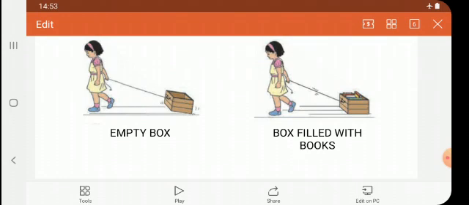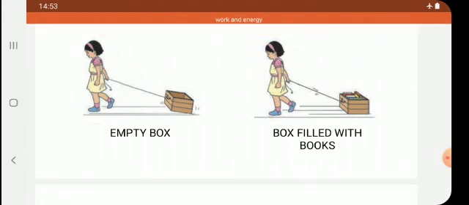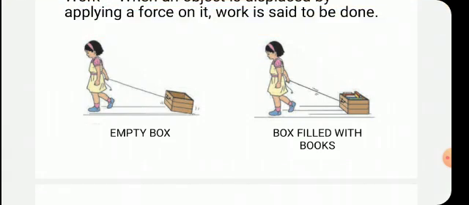The box is carried from one place to another. Not the same amount of force is applied. The force is applied by both the girls, but as a box is empty, she has to apply less force, though the displacement is the same. Both the boxes are carried the same distance, but what happens?